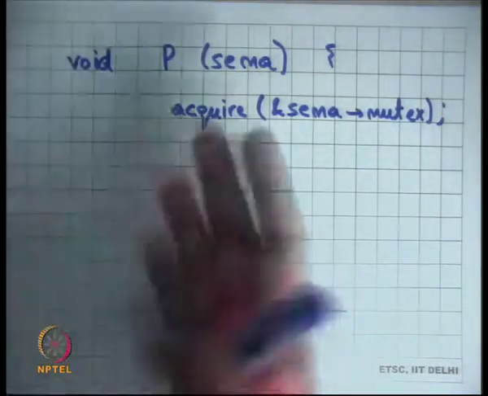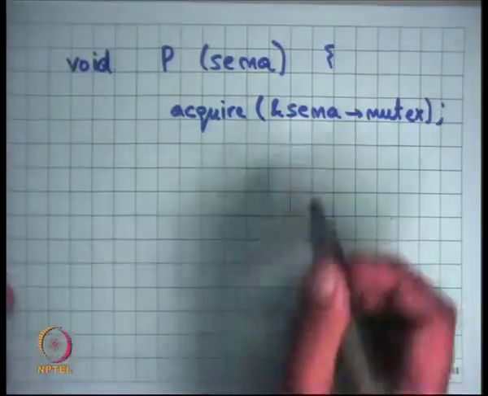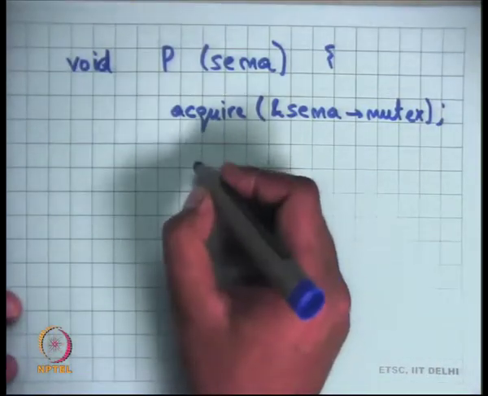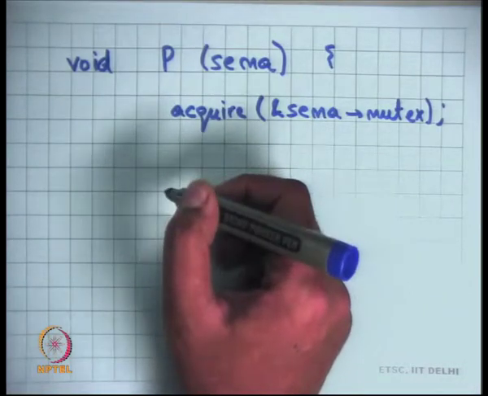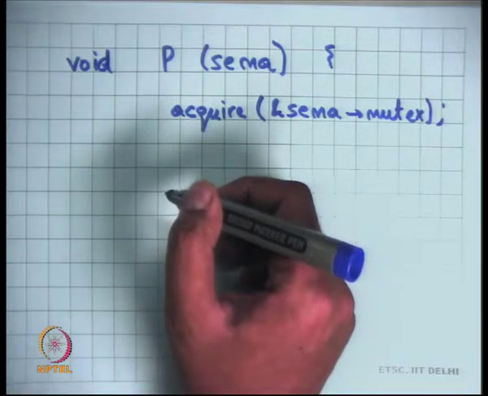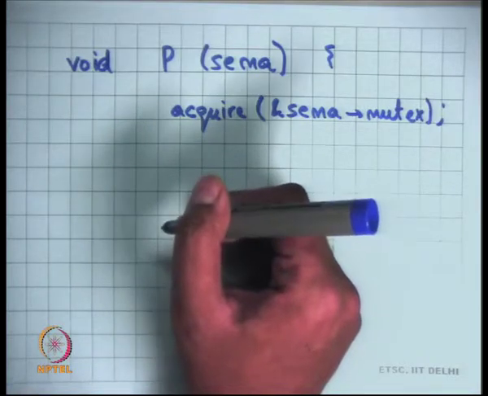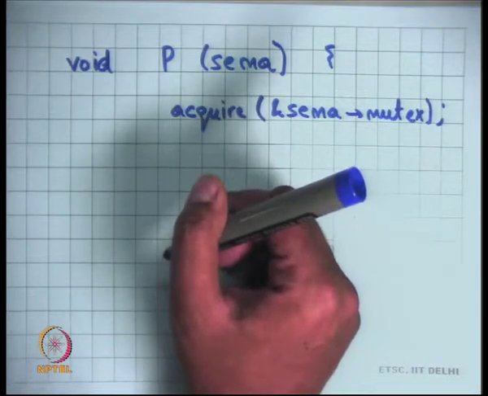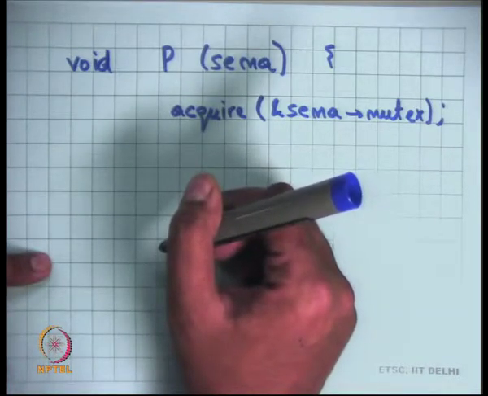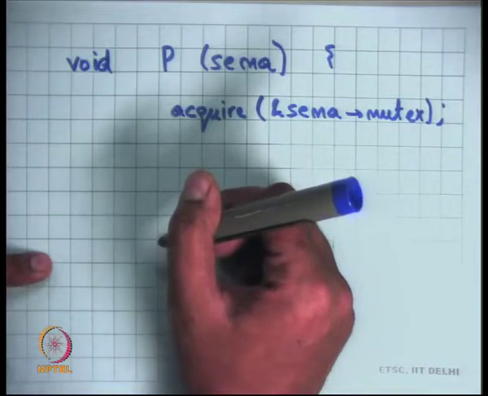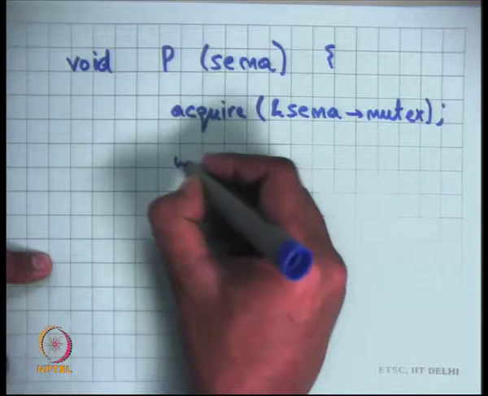All these operations should do acquire on sema.mutex. Then I need to decrement the count, but I also want to check that the count is greater than 0. So what should I do? While count is equal to 0.